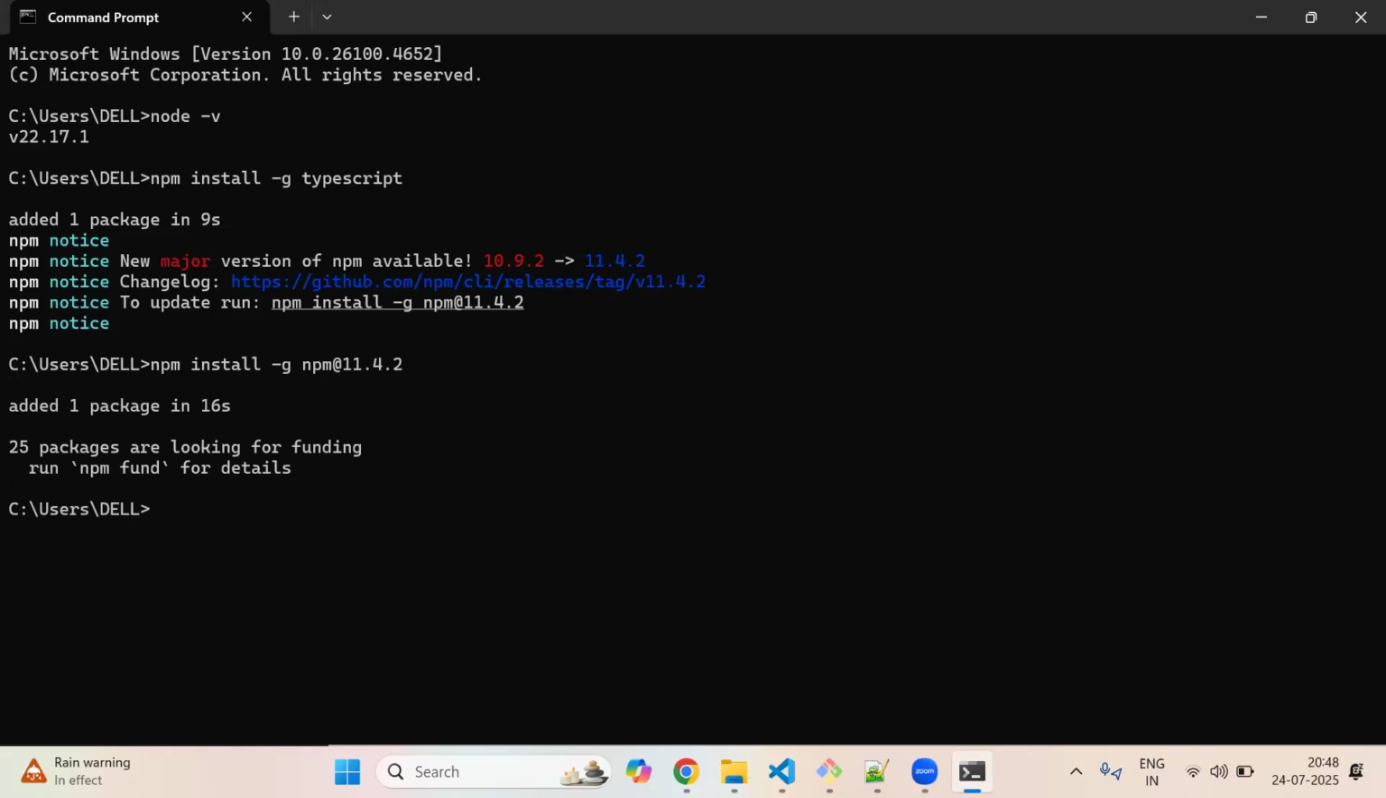Yes, now type tsc space -v. TSC stands for TypeScript compiler. As soon as you install TypeScript, that related compiler also will come. Okay, right. Type there -v. -v, not minus. -v. Yeah, enter. 5.8.3. So the same version we are going to learn.